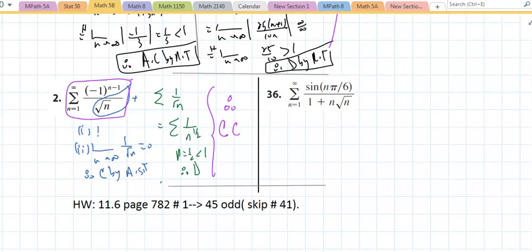Now I get to number 36. There's one more test I haven't used yet. You glance at that and you're thinking, okay, how does that work? If I put an absolute value, wouldn't that be the series n equals 1 to infinity? And wouldn't you say actually that this is not really equal, that's less than or equal to 1 over 1 plus n radical n, with a 1 at the top?